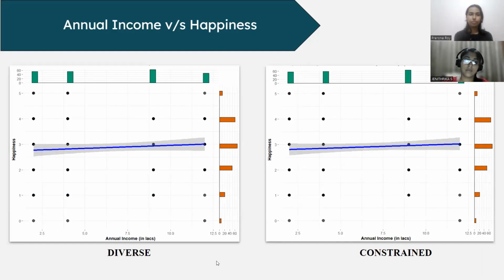So the next variable that we have plotted is annual income and happiness. And as we can see, there's barely any positive linear relationship between them. Again, we have to perform statistical tests in order to prove our point. But for now, we can say that annual income and happiness do not have any correlation as such.